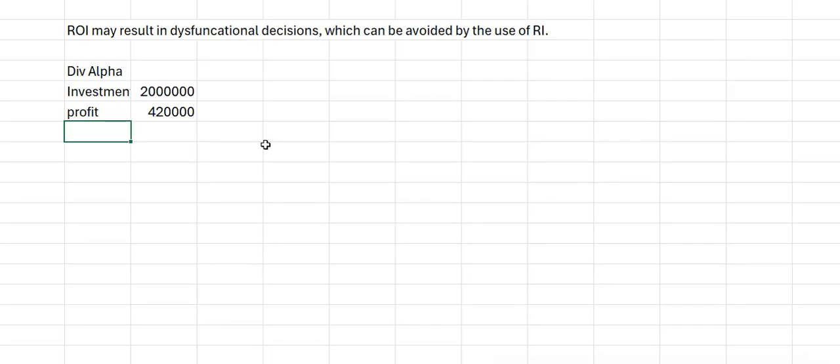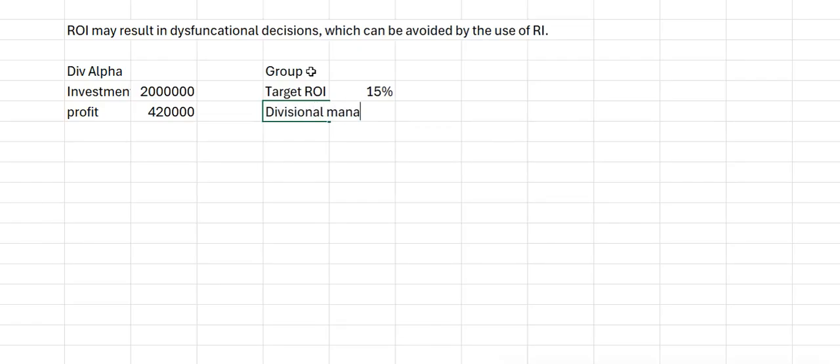This is their forecast for next year. This is one division under a group of companies. The group policy target ROI is 15%.